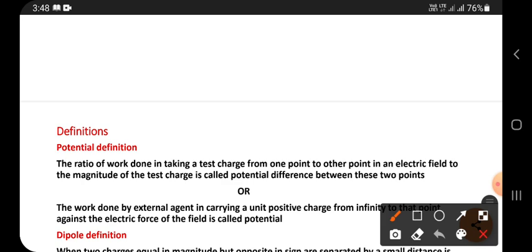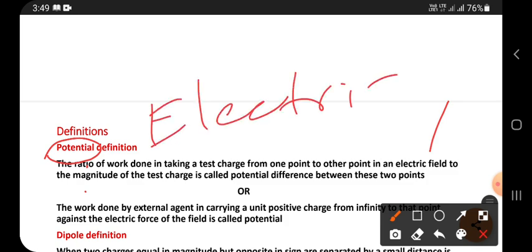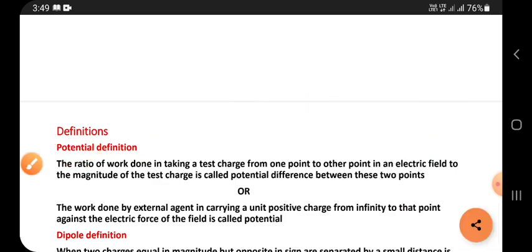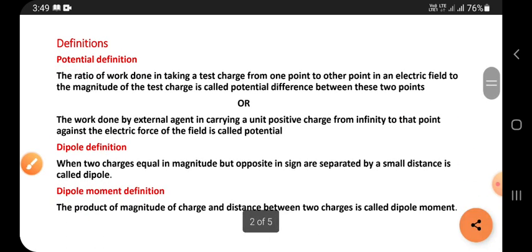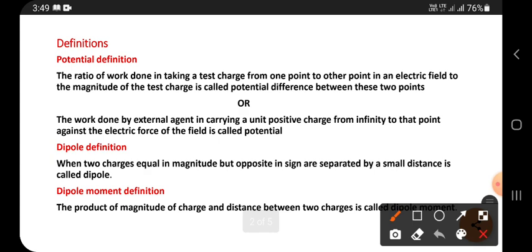Today's topic is electric potential. Here I have only written potential, but it is not simply potential, it is electric potential. There are two definitions for electric potential. What are those definitions? See here.